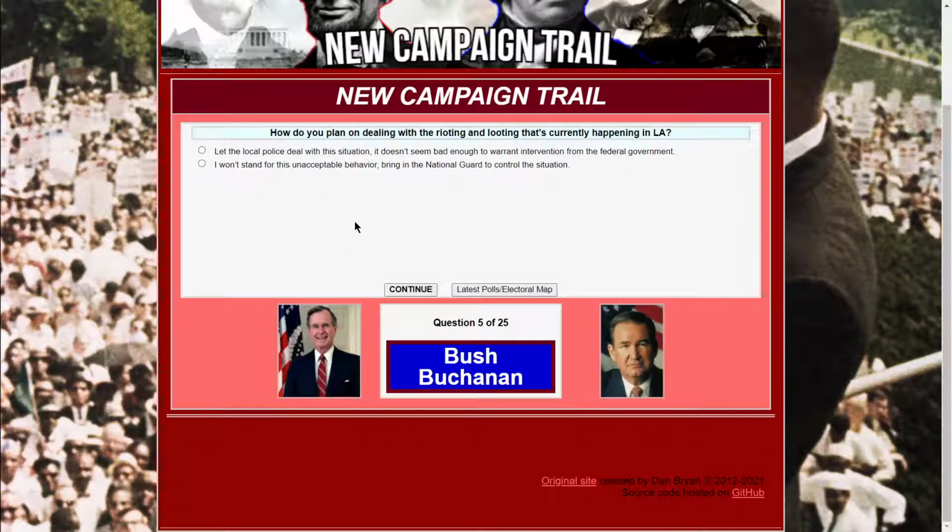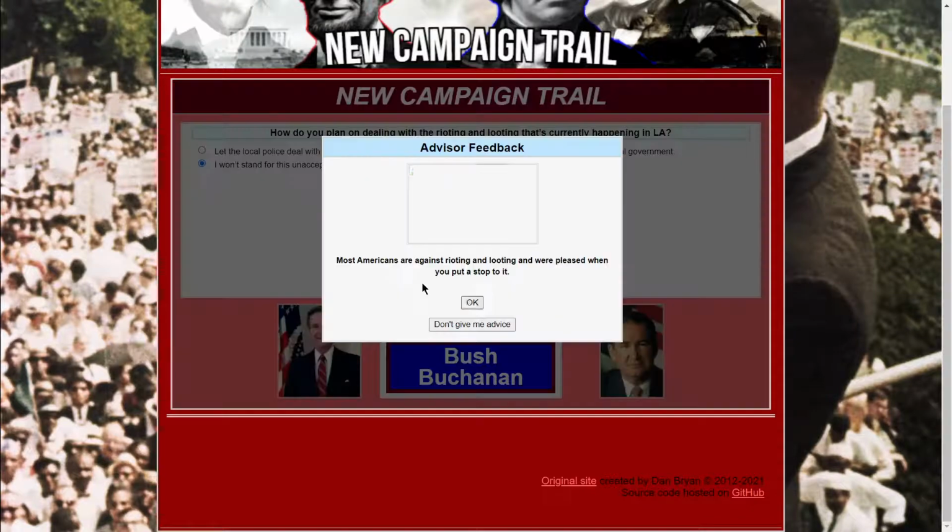How do you plan to deal with the rioting and looting that's happening in LA? Let the local police deal with the situation. It's not bad enough to warrant an intervention from the federal government. That's not a winning position, obviously. Trump didn't really win on that message, of course. Second would be, I won't stand for the unacceptable behavior, bringing the National Guard to control the situation. Obviously, if I'm losing, I have to do something drastic, so that does seem to make sense. Most Americans are against rioting and looting, and we're pleased when you put a stop to it.